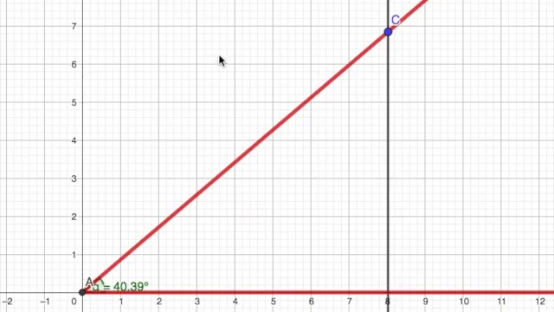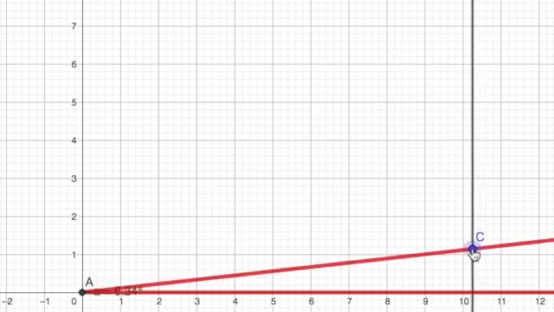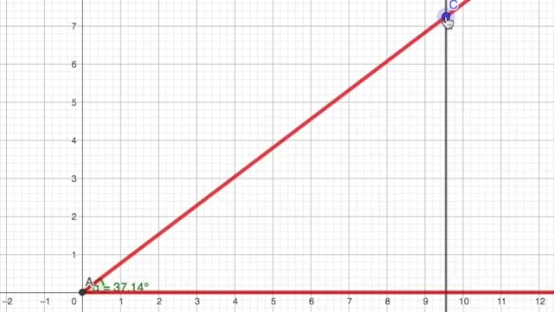And now you can see that I have this right angle, and just to convince you, I can even measure it. I imagine you believe me, but here we go. We'll measure from C to D to A, and you can see that it is indeed 90.